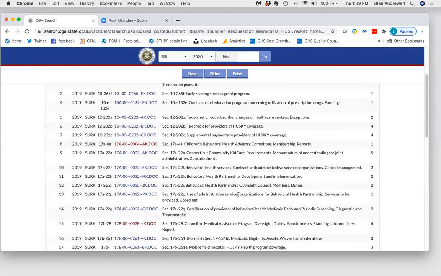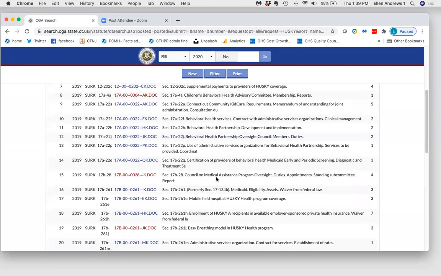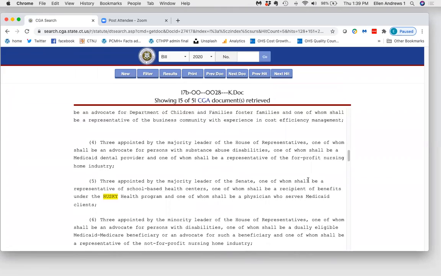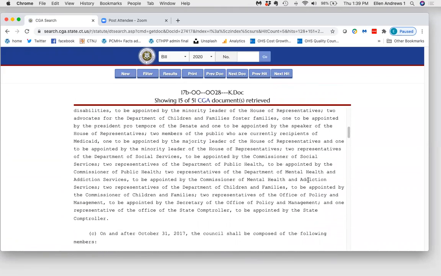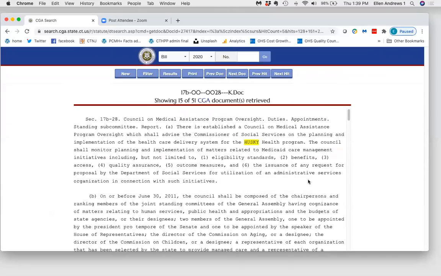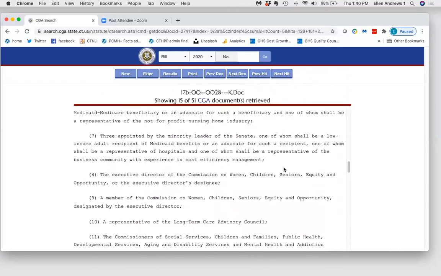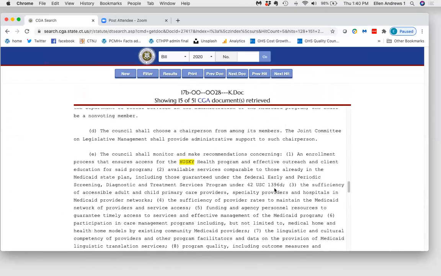Let's look down here and see, here's the Council on Medical Assistance Program Oversight, the MAPOC Council. That's a very important piece of Medicaid in Connecticut. We'll click on the link, and the link takes you to the statute that describes the council, who the members are, the scope of the council, how often they meet, what they look like. And you see that your search term, Husky, is highlighted in yellow. In very long statutes, it can be very helpful to be able to skip through and find where the yellow is. You may have to search a few times to find what you're looking for, or to assure yourself that there isn't a law governing your issue.